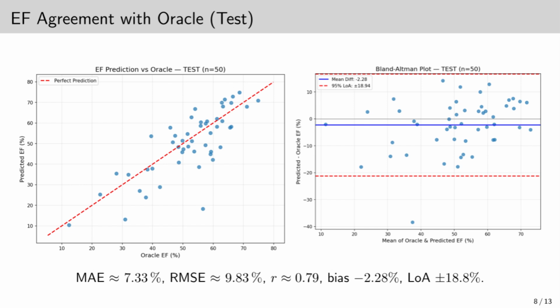Bland-Altman plot shows very small bias and limits of agreement within plus or minus 18%. This is clinically significant. EF error of approximately 7% is within the variability seen between two human experts, which is typically 5 to 10%. In other words, our system performs at the level of a second cardiologist.